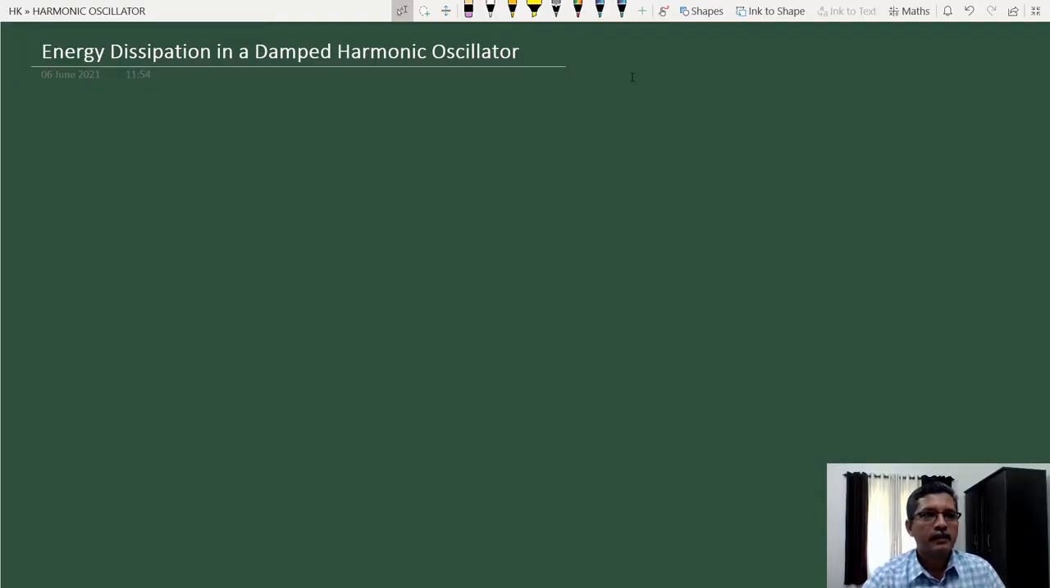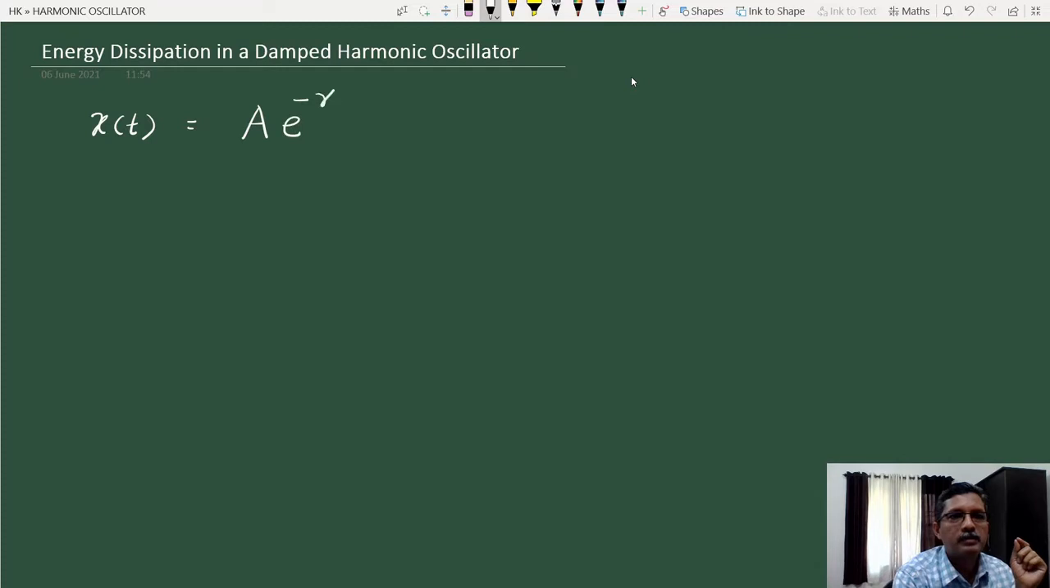In today's class, we discuss energy dissipation in a damped harmonic oscillator. So we have seen the expression for the position. In the last class, we have solved the damped harmonic oscillator, and for the underdamped case, that we will discuss now. In the underdamped case, the instantaneous position is given by some constant A e raised to minus gamma by